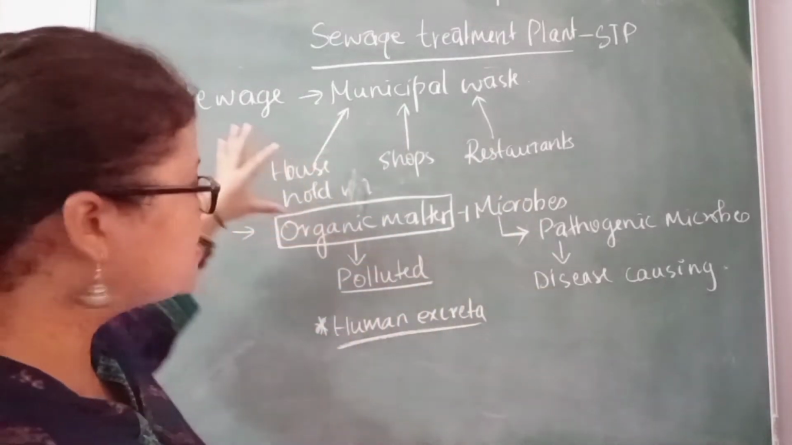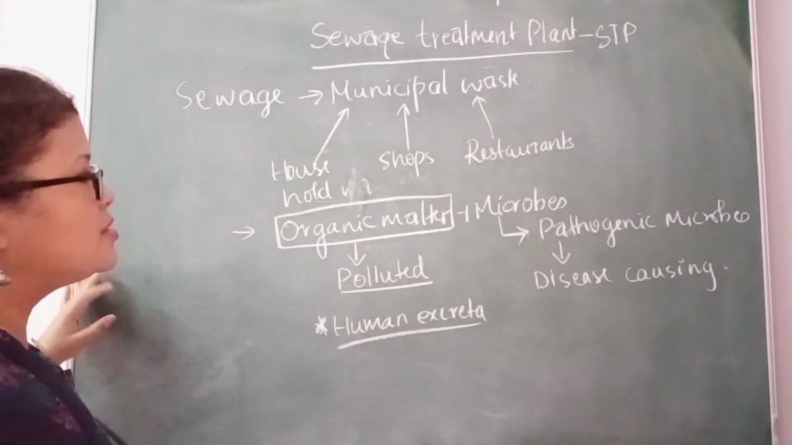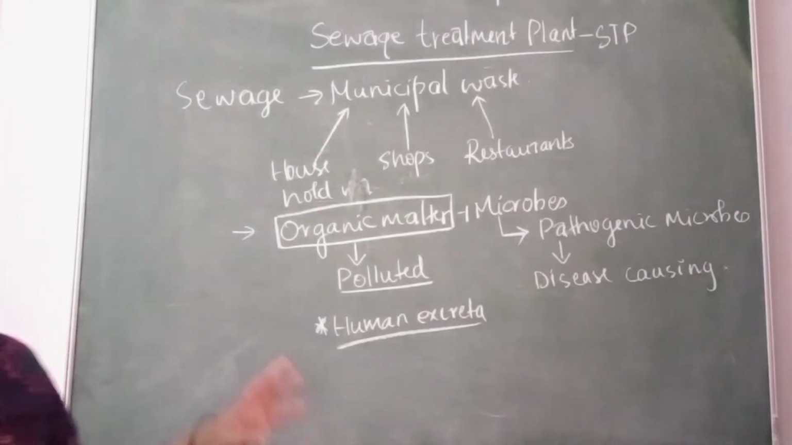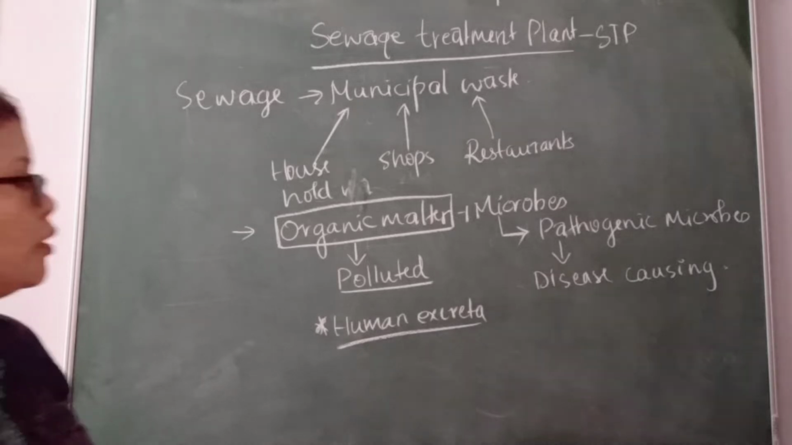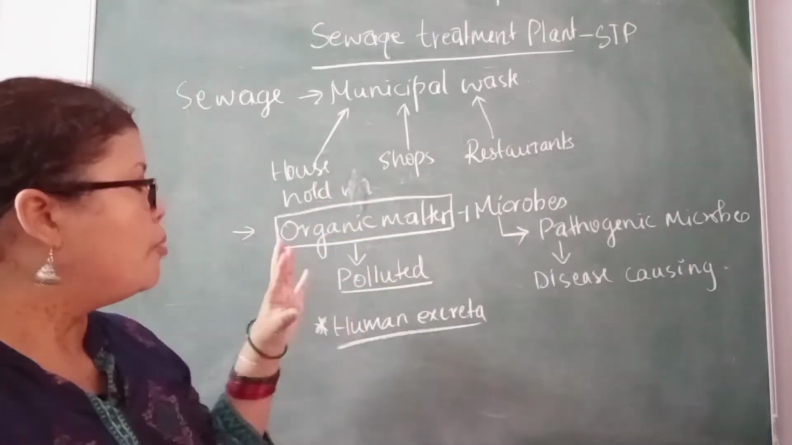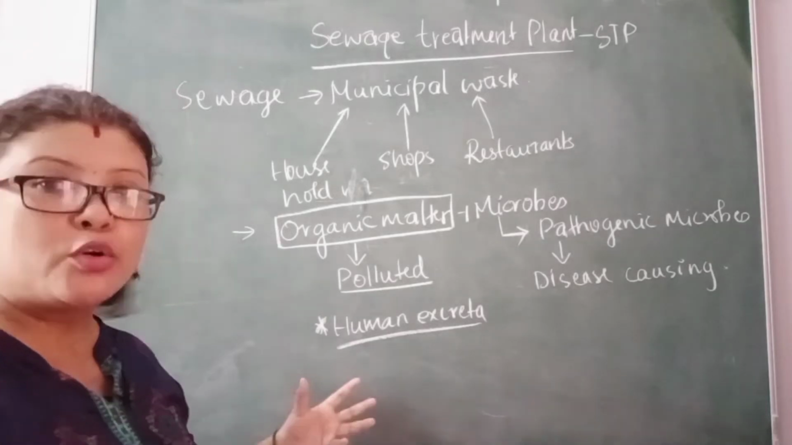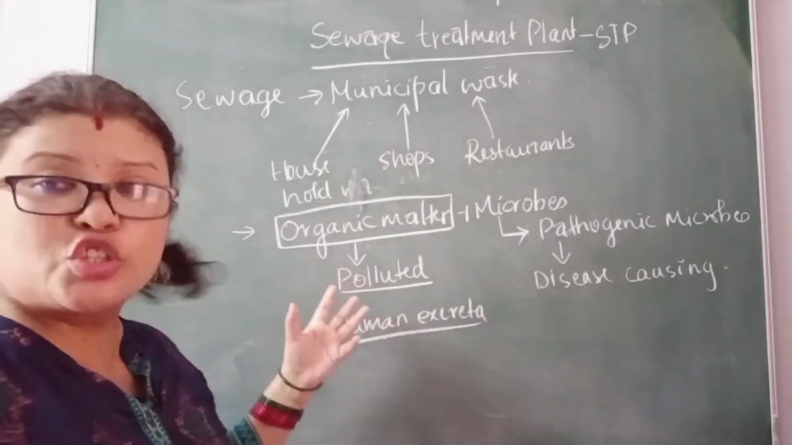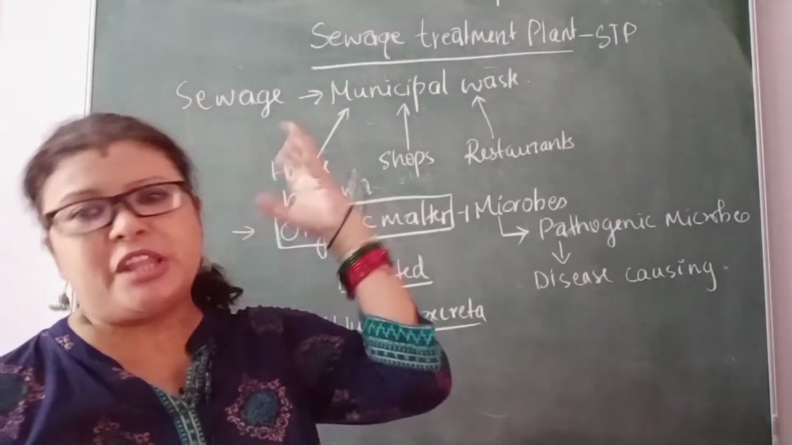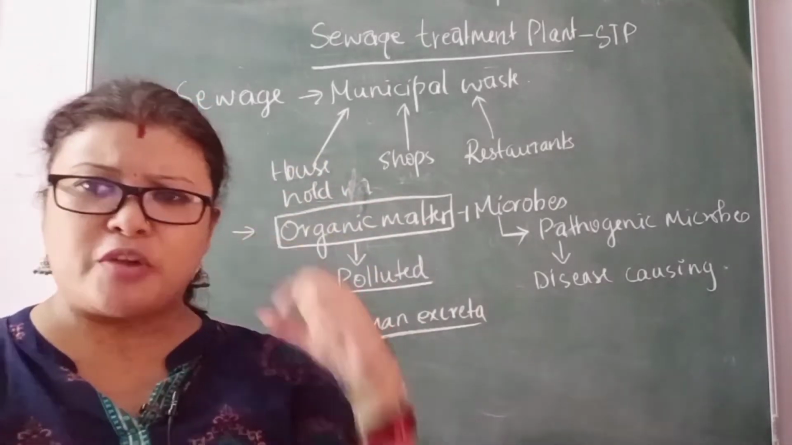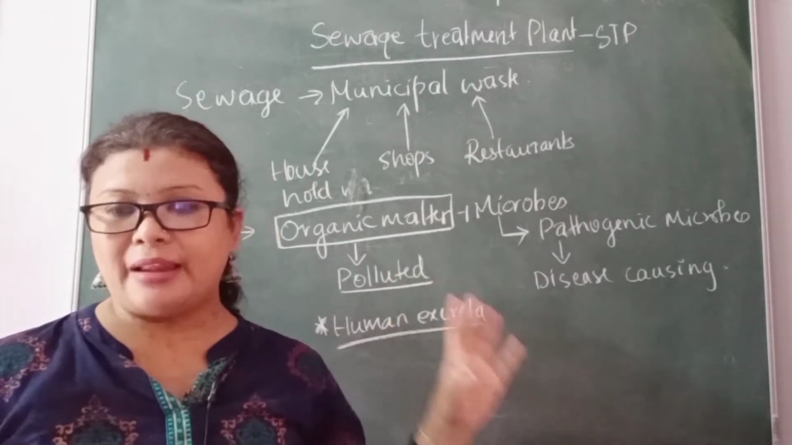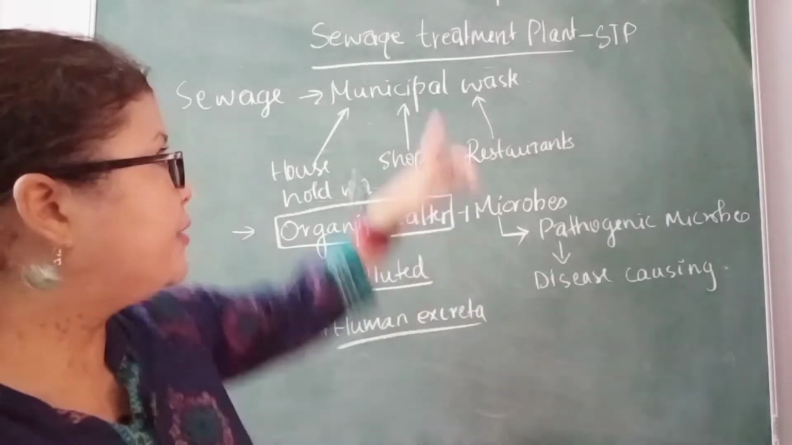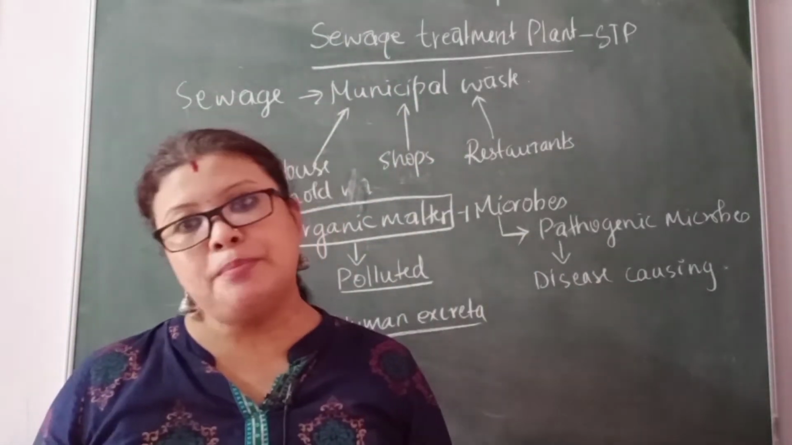I hope you have written. Can you see this? Yes, you can write this. Contains organic waste. You can just copy this down. So, organic matter, polluted components, mostly consist of human excreta, undigested waste, a lot of waste water, kitchen waste, bathroom waste, house waste, restaurants, everything. All these are treated and then they are disposed of. Where are they treated? STPs, sewage treatment plants.